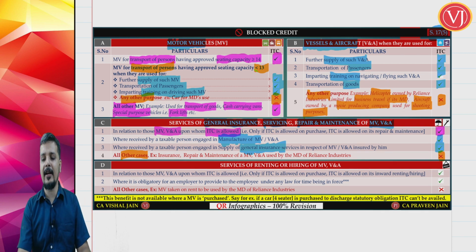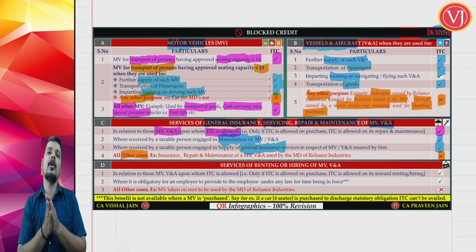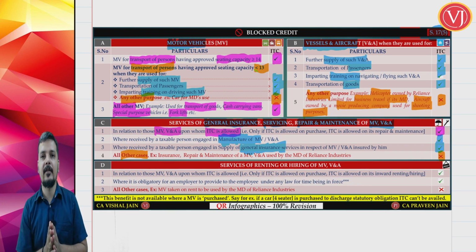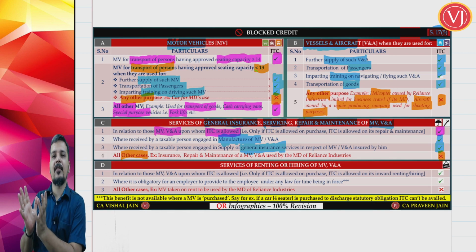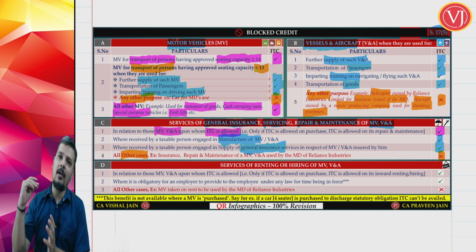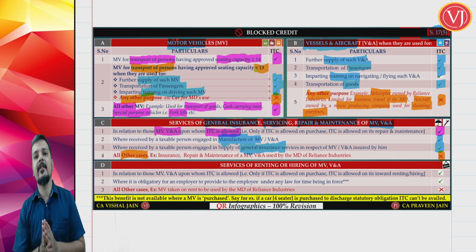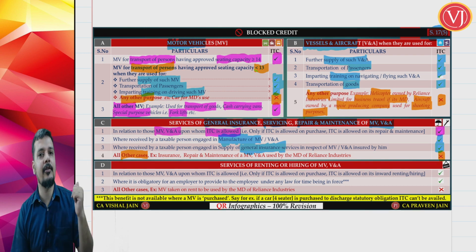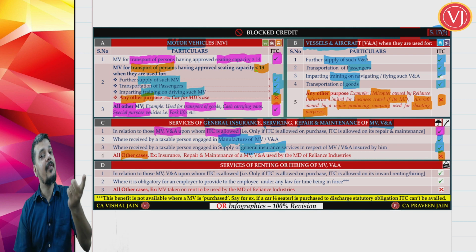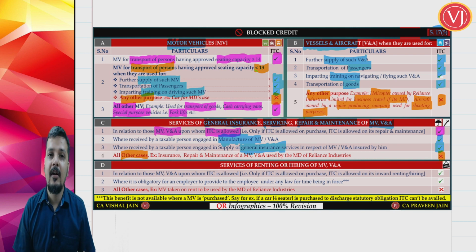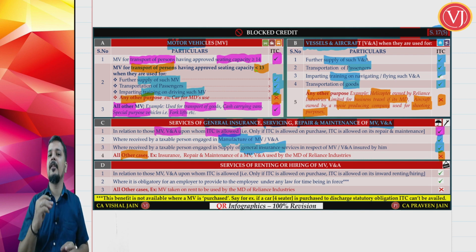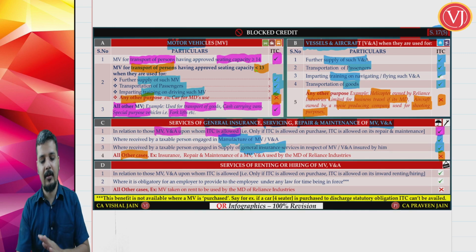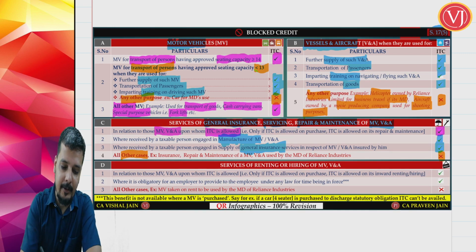Right. So let us understand in this way. If you are talking about general insurance services and repair and maintenance services, the manufacturer of motor vehicles and the general insurance sectors will always get the credit. In other cases, if at the time of purchase you are eligible to take the credit, take credit of general insurance and repair and maintenance services. If at the time of purchase of motor vehicle or vessel or aircraft you cannot take the credit, you cannot take the credit even of general insurance and repair and maintenance services. So that is all about this particular point.